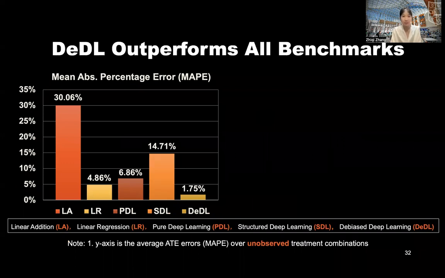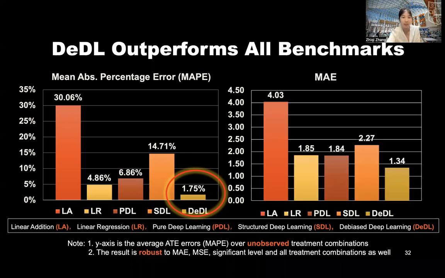As we can see, the y-axis is the MAPE over unobserved treatment combinations, and DEDL outperforms all other benchmarks by having the lowest MAPE. It only has 1.75% of MAPE. And we want to show that the result is actually robust to MAE, MSE, significance level, and all other treatment combinations as well.